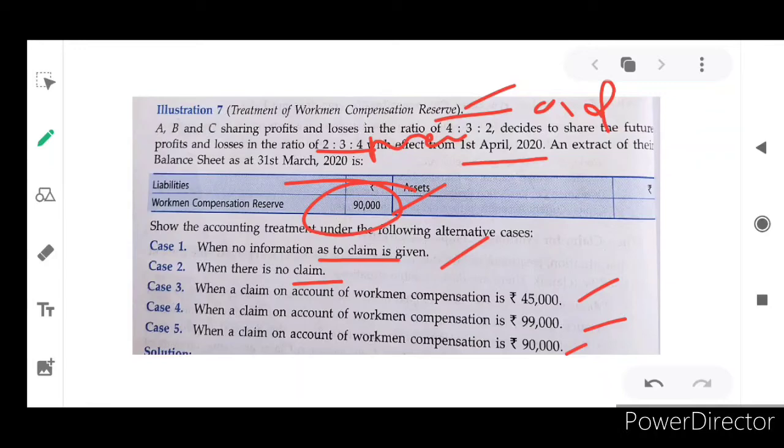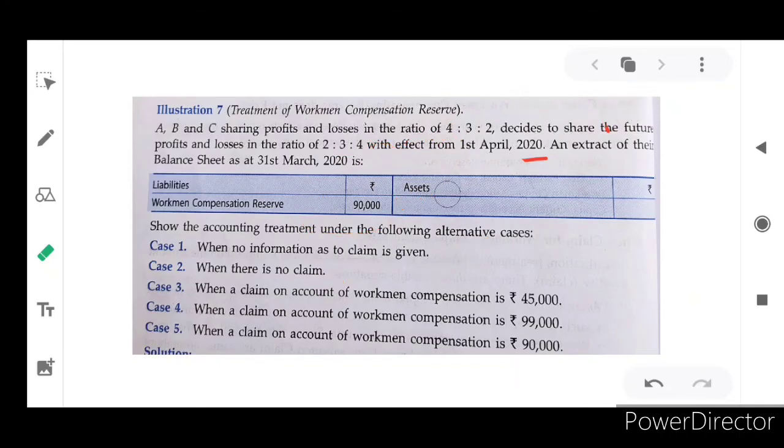Situation 1, when no information as to claim is given. So what we will do, the entire amount, especially for claims, they did not give any information. In that situation, all the amount, 90,000, will be transferred to partners' capital accounts as per their existing profit and loss sharing ratio. What is the existing profit and loss sharing ratio? 4:3:2. So 4 by 9, 3 by 9, 2 by 9. In this ratio we will do.